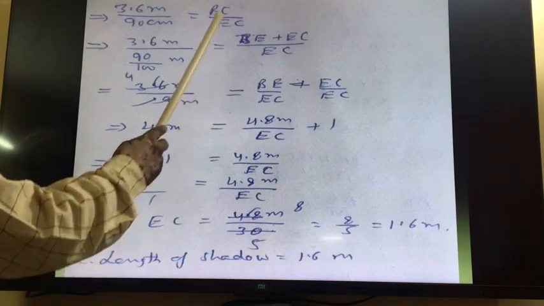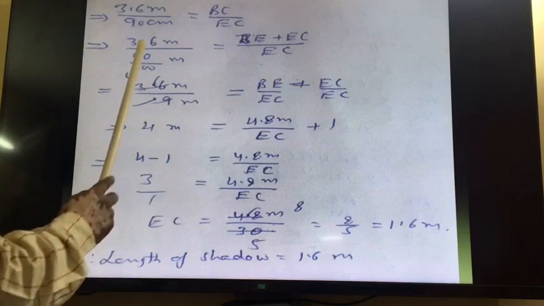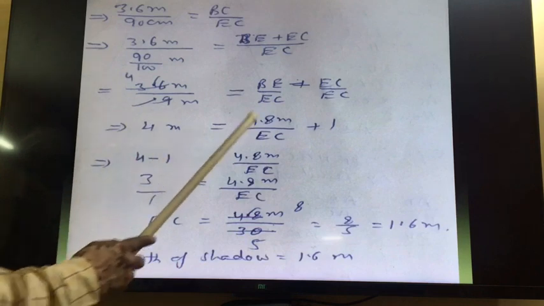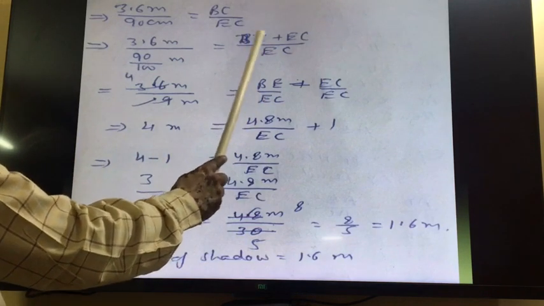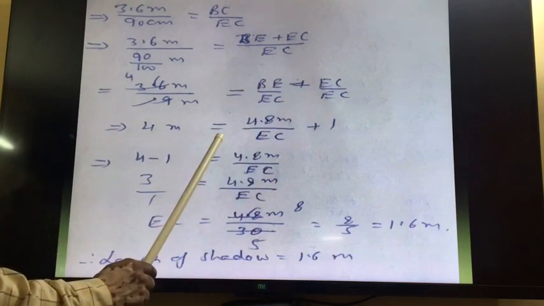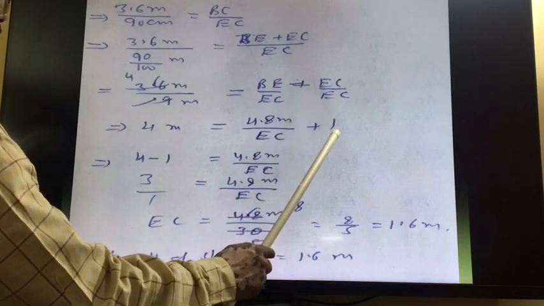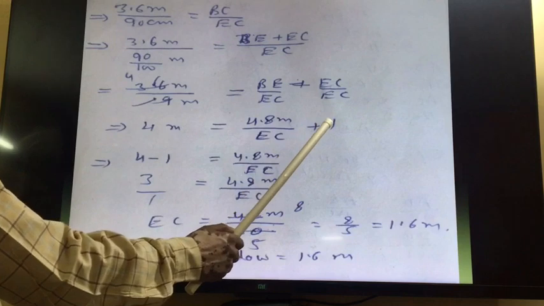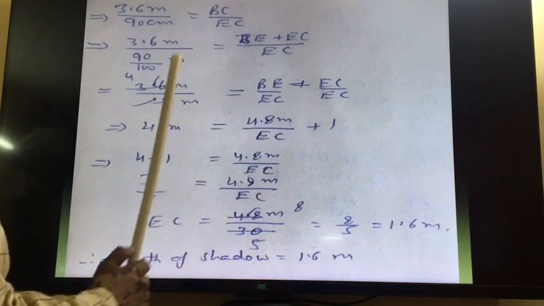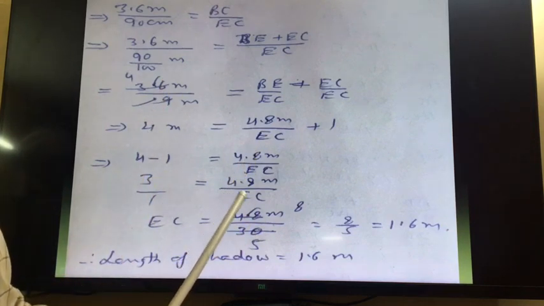After that, on the right side, BC we can break as BE plus EC upon EC. Here we will get 3.6 upon 0.9. By this we can cut, so we will get 4. And here EC is under both the terms, so we can write BE upon EC plus EC upon EC. Now here 4 is equal to BE, we have already calculated, 4.8 upon EC plus EC upon EC, we can cut, so we will get 1. This 1 we will transfer from right to left, so we will get 4 minus 1 is equal to 4.8 upon EC.